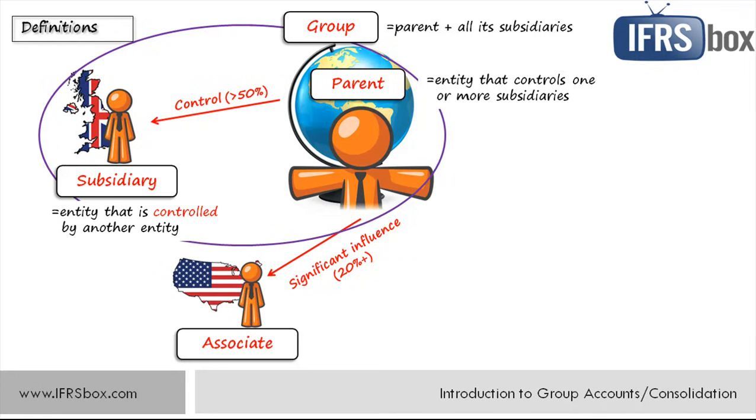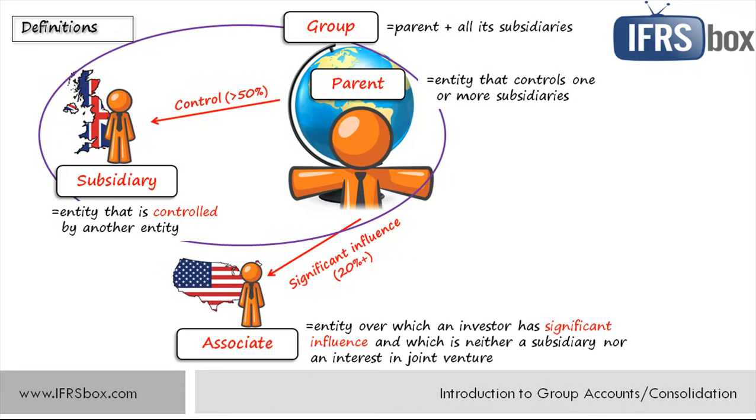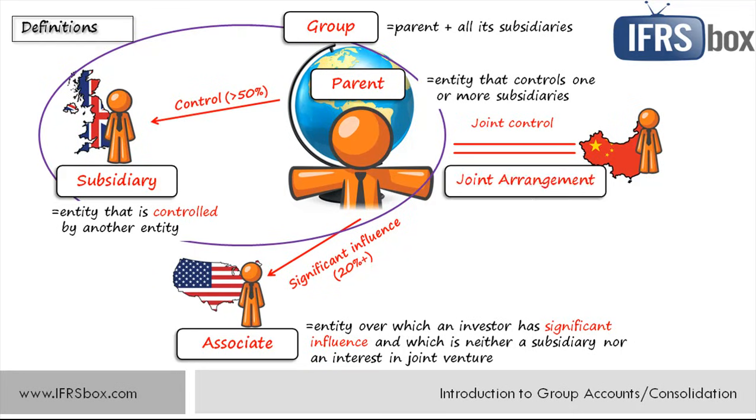IAS 28 defines associate as an entity over which an investor has significant influence and which is neither a subsidiary nor an interest in a joint venture. Also, there can be another way of investing and doing business together, which is having a joint control with some other entity over some business or assets and liabilities. This is called joint arrangement, and standard IFRS 11 defines it as an arrangement of which two or more parties have joint control, and that's all in IFRS 11.